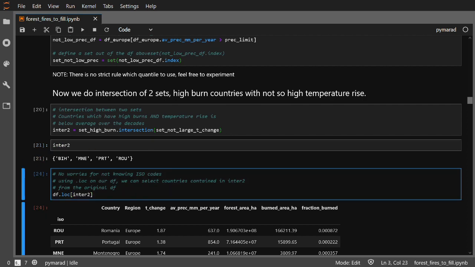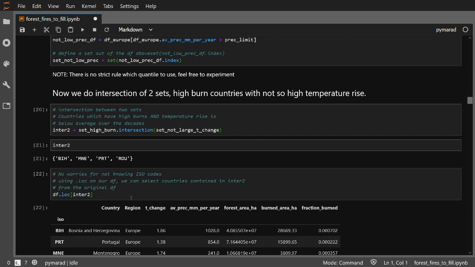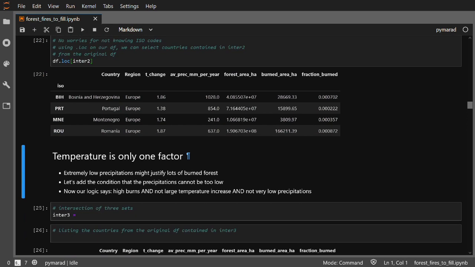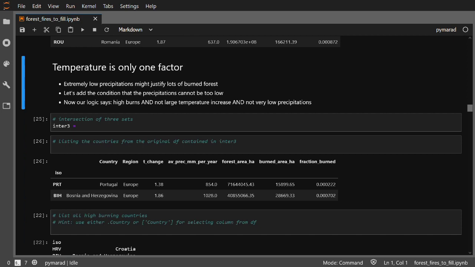If you are not sure which countries these ISO codes belong to, we can use the loc method from location, applied to our original data frame, which can select based on the index, which are our ISO codes, contained in inter2, only the rows which we are interested in. So running the cell, and we are getting 4 rows with exactly the same ISO codes as our inter2. As we have already discussed, the temperature is only one of the factors, because extremely low precipitations might also justify lots of burnt area of the forest.